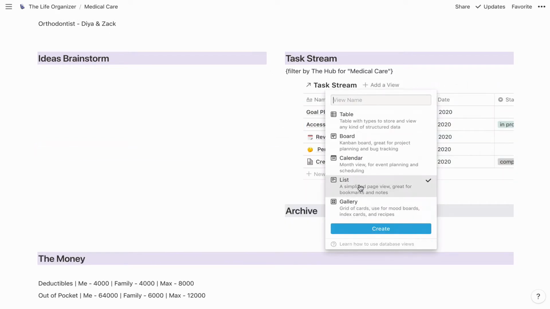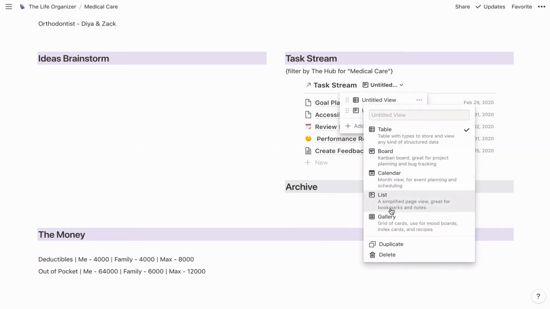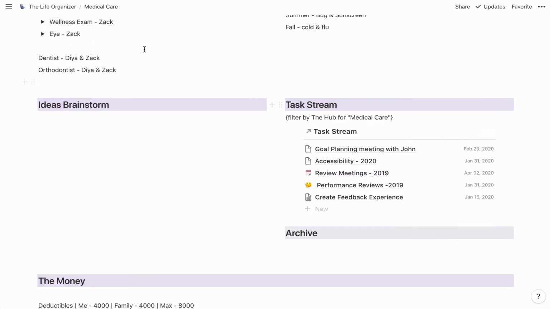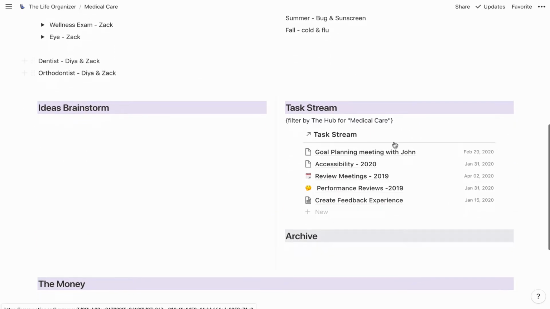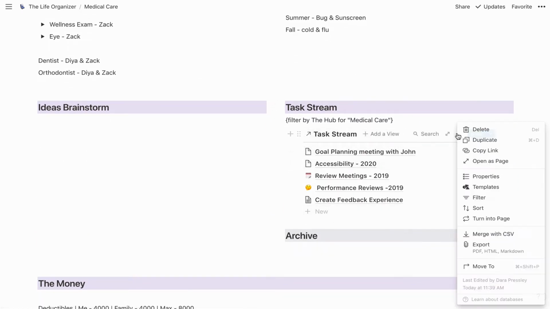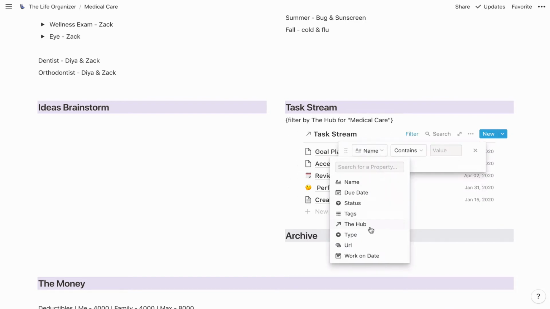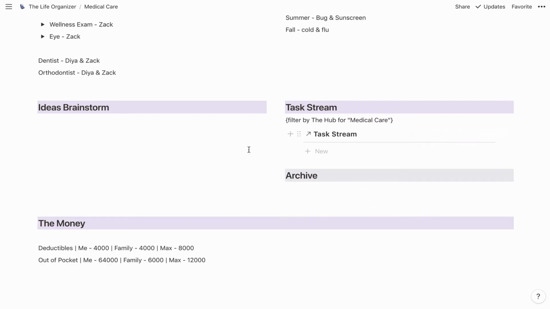We want to change it to list view and delete that original view. And then right now, it's just in this template area. It's not part of the hub, so I can't filter it right now, but I will just put a temporary filter just so I don't have a bunch of stuff show up there. So that's going to be that the hub is empty, and in theory, nothing in the hub, no task that I've created